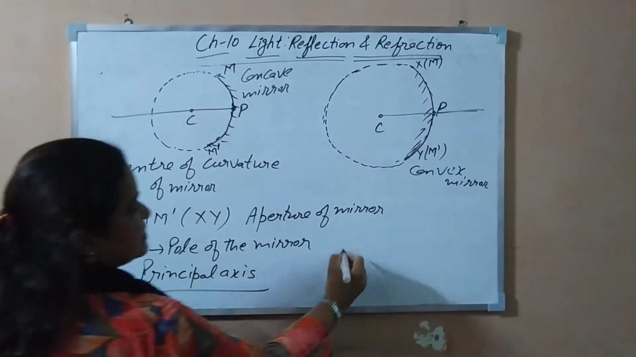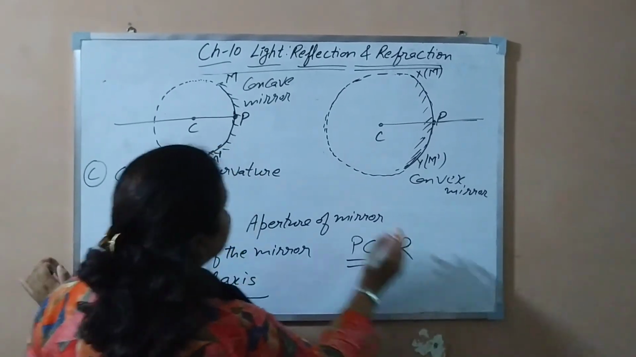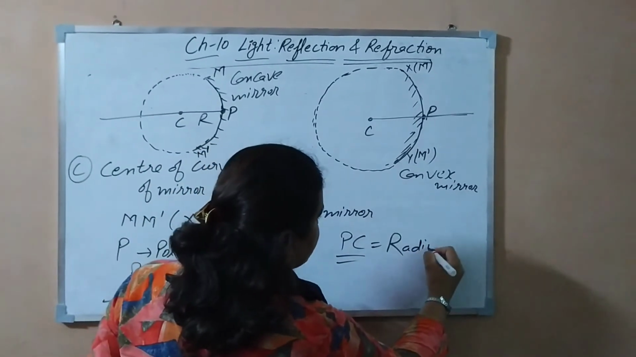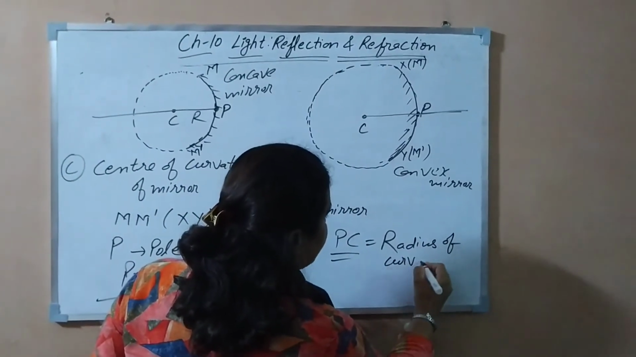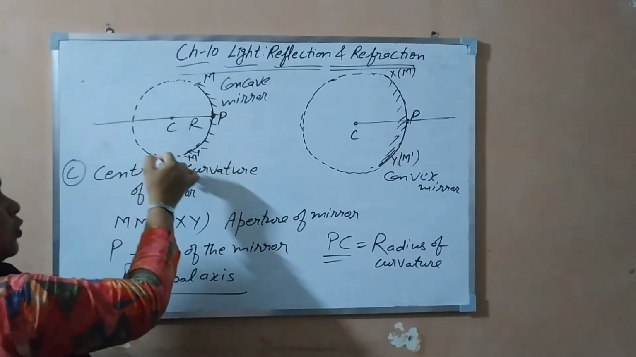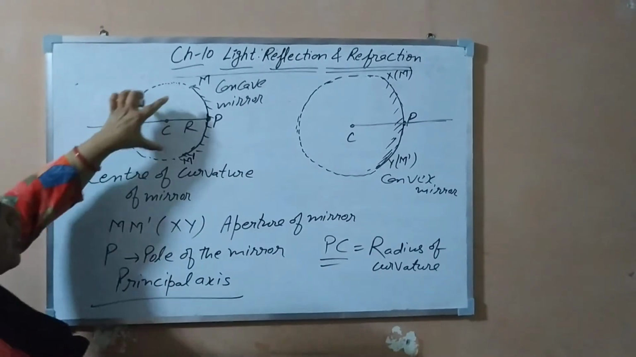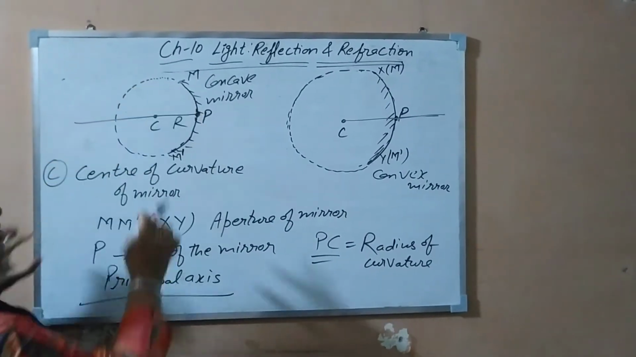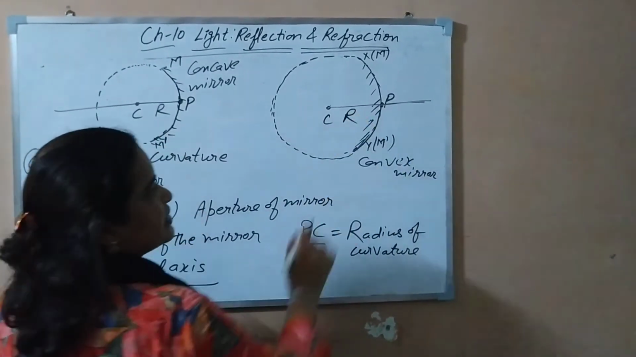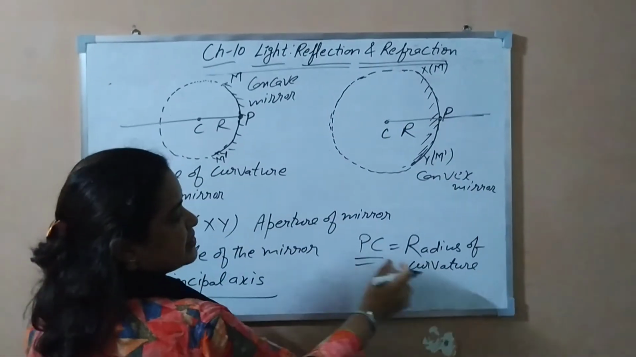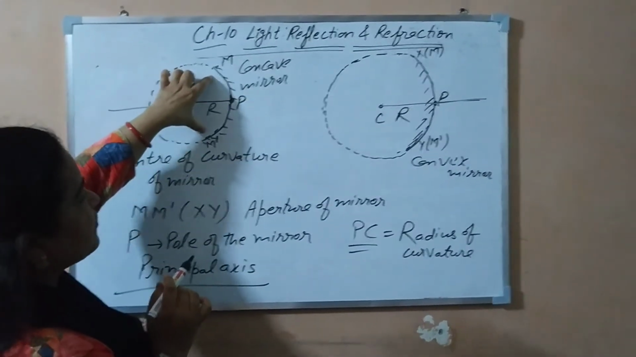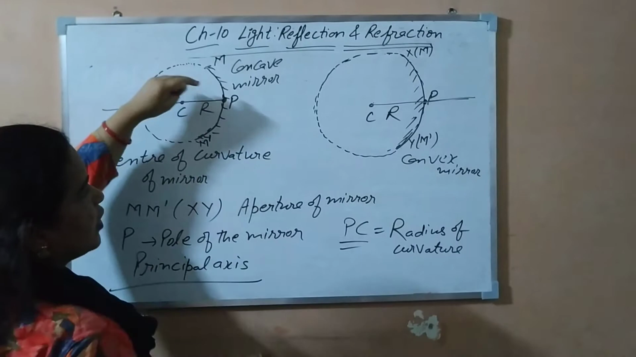Moreover, this PC distance is the radius of this hollow sphere, so it is also known as the radius of curvature. It is the radius of the hollow sphere from which this reflecting surface has been cut. Here this mirror forms a part. Similarly here, this PC distance is known as the radius of curvature.